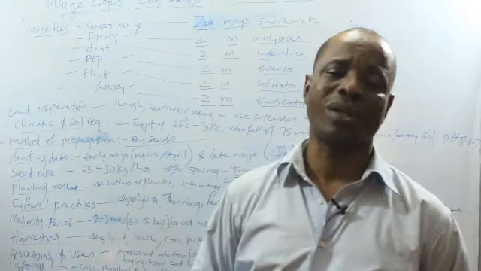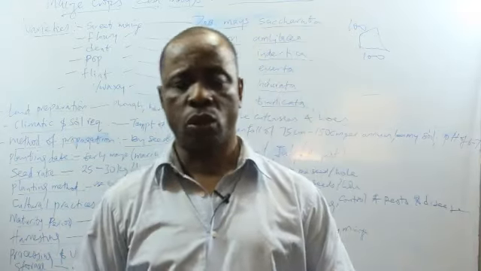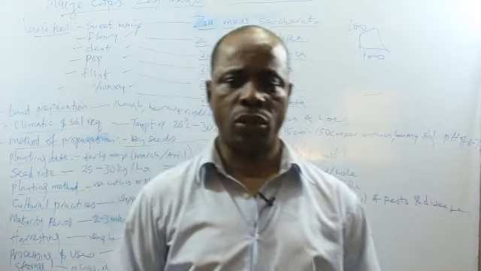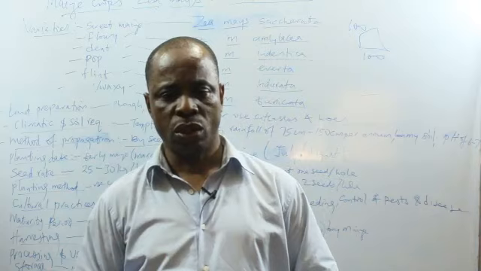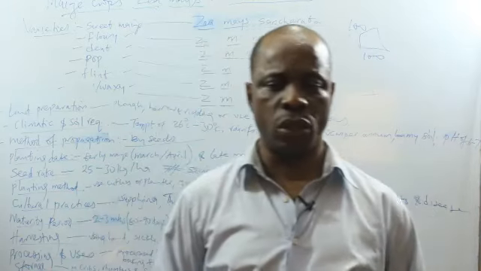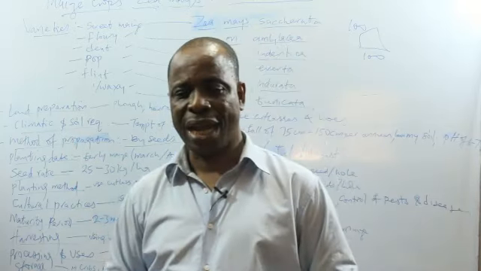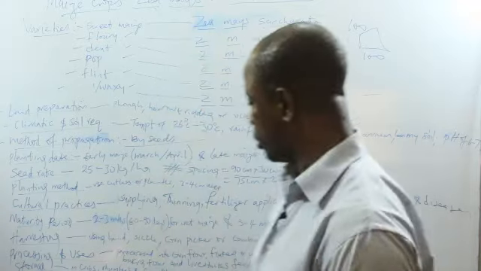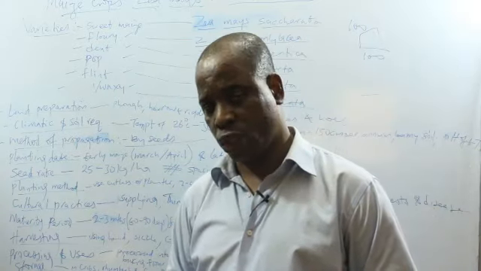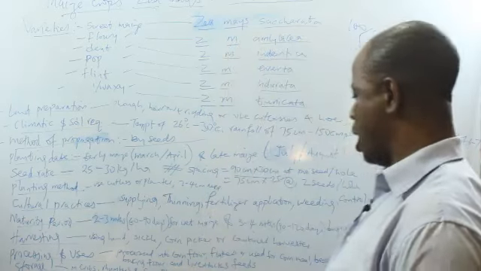The chemical we use is called selective herbicides, which will kill the weeds and protect your maize crops. Do not use non-selective herbicides like Gramoxone, which will destroy your crops, killing both the crops and the weeds. But you want to use selective herbicide, which will be given to you at agrochemical shops. This will spare your maize crops and kill the weeds.